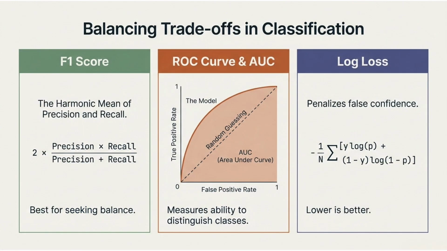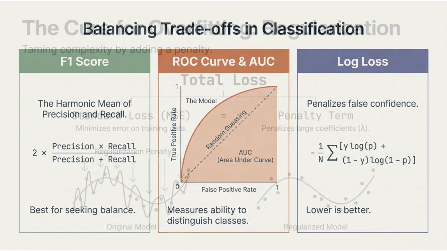The F1 score is the harmonic mean of precision and recall and is the best when we want balance. The ROC curve and AUC measure how well the model distinguishes between classes across different thresholds. A higher AUC means better separation. Log loss evaluates the confidence of predictions and penalizes false confidence. In log loss, lower values indicate better performance.